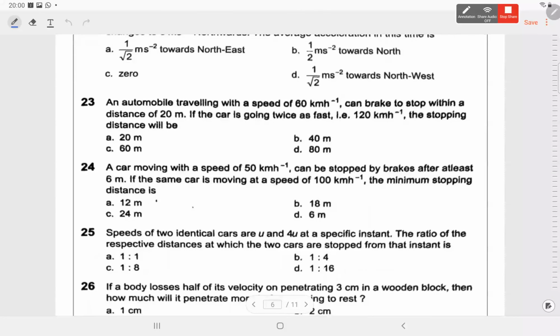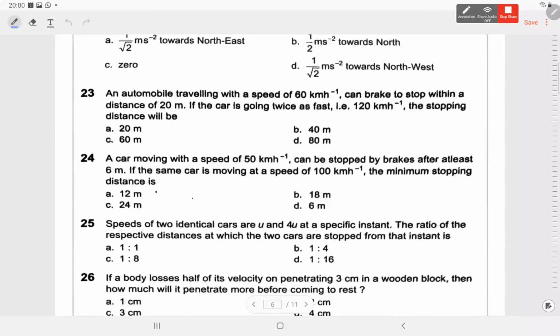Next is 23. So an automobile traveling at the speed of 60 km per hour can brake to a stop within a distance of 20. If the car is going twice as fast, then the stopping distance. Okay, so for a stopping distance, v square is equal to u square minus 2as. When the car is stopping, its final speed is becoming 0, so 0 is equal to u square minus 2as. So s will become u square by 2a. It is directly proportional to square of speed. If speed is doubled from 60 to 120, then the distance will become 4 times. So it was initially 20, now it becomes 80.